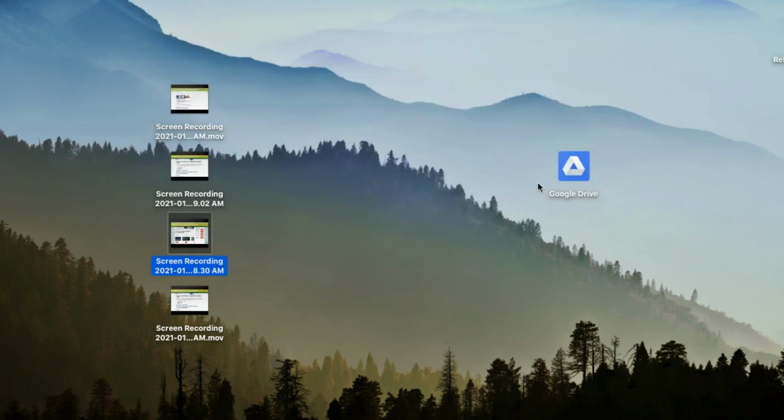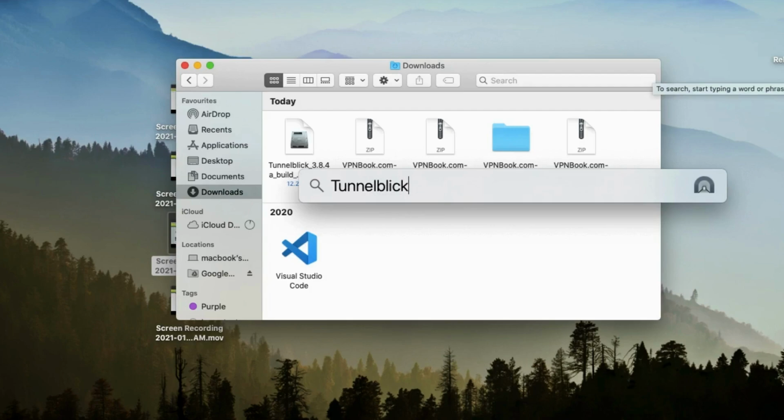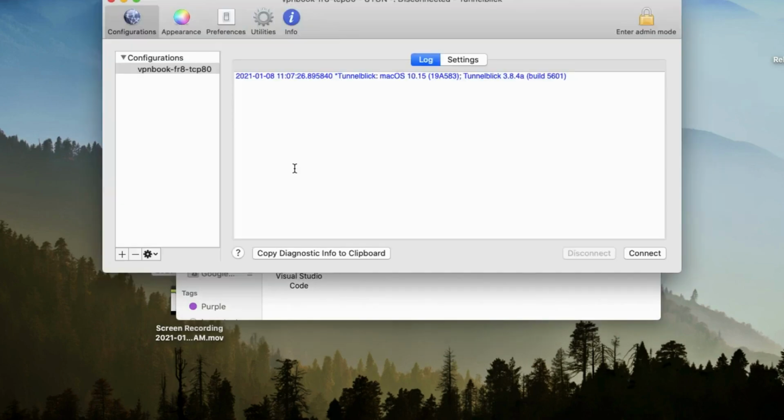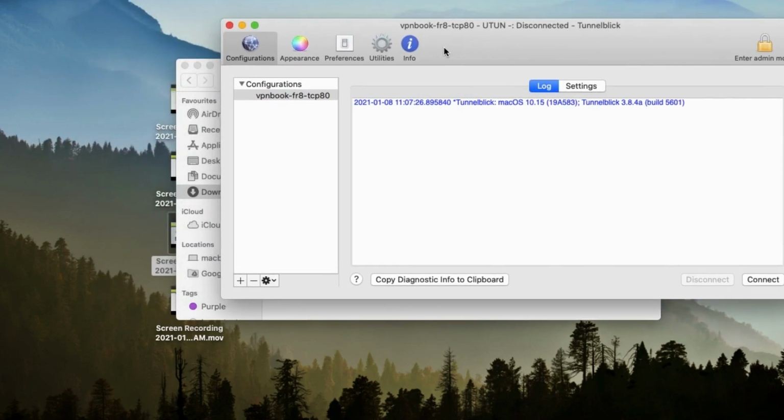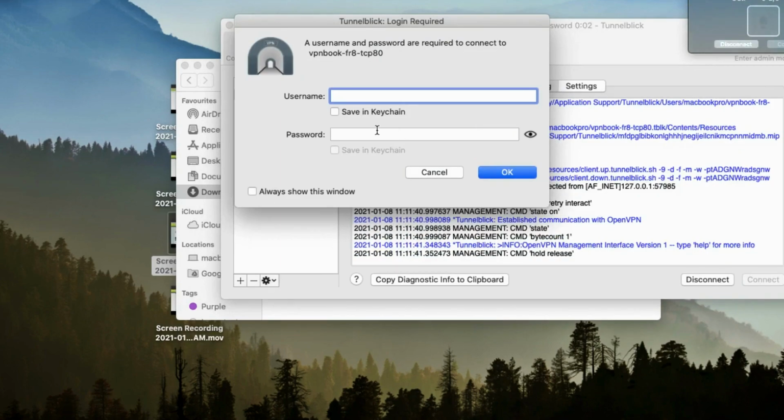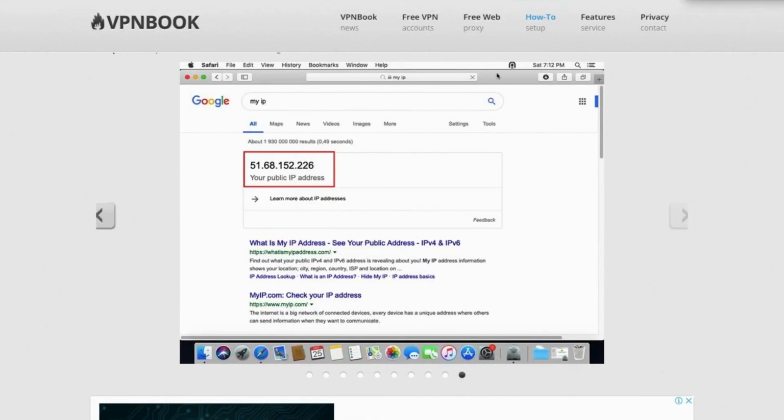Click on I have configuration files. As you have downloaded VPN Book, you have the configuration files yourself. Once it is done, go to Finder and open Tunnelblick. Once it is opened, as shown here, the VPN Book configuration files are visible. Then try to connect it. See here, VPN Book as shown in the video. Connect to it and it will ask for a username and password. I will show you.